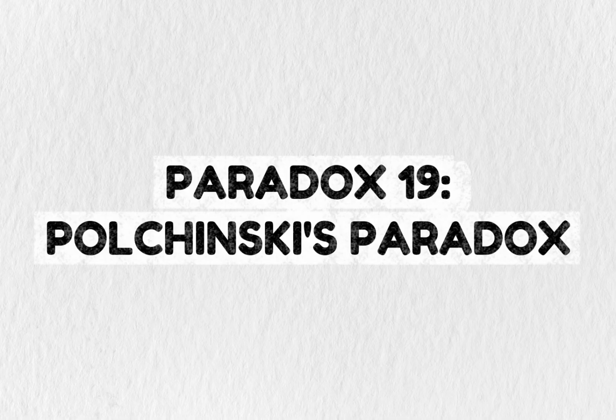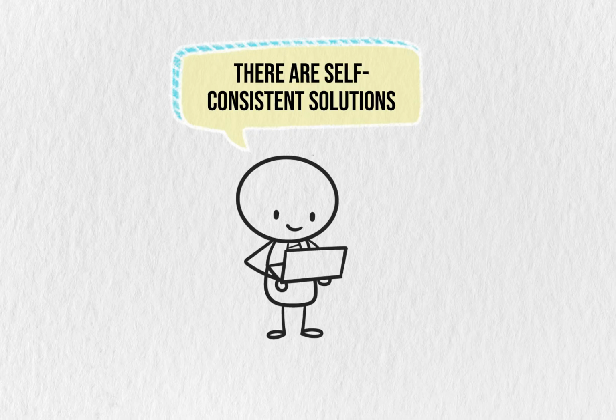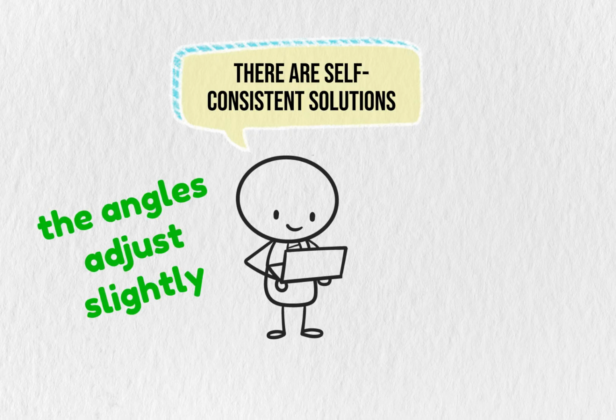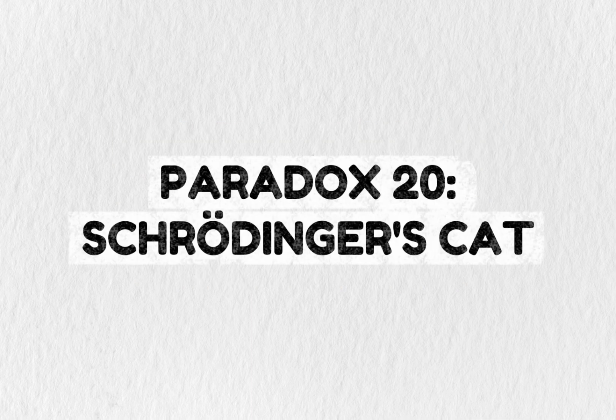Paradox 19. Polchinski Paradox. A billiard ball rolls into a wormhole and emerges in the past on a trajectory that knocks its younger self off course, preventing it from entering the wormhole in the first place. Contradiction, right? Not necessarily. Physicists have shown that there are self-consistent solutions. The angles adjust slightly so that the ball's past and future selves interact in a way that still allows the loop. The paradox teaches that if time travel is possible, the laws of physics might enforce consistency rather than allow contradictions.